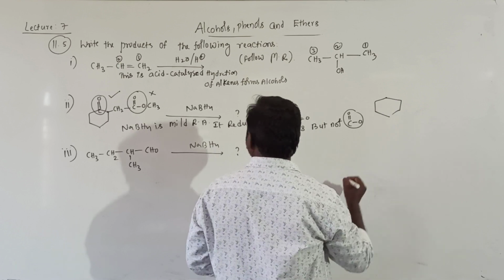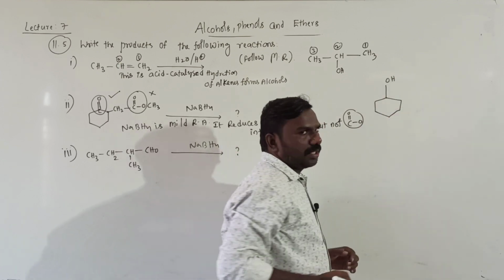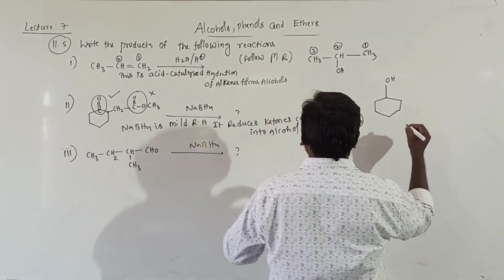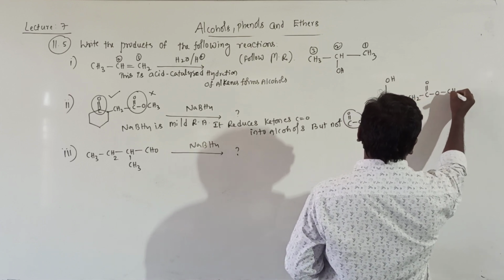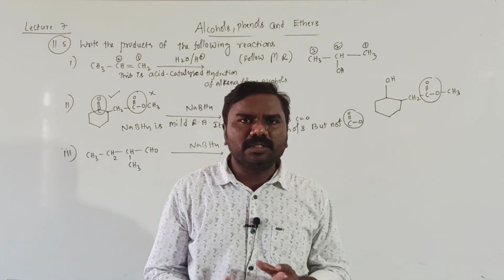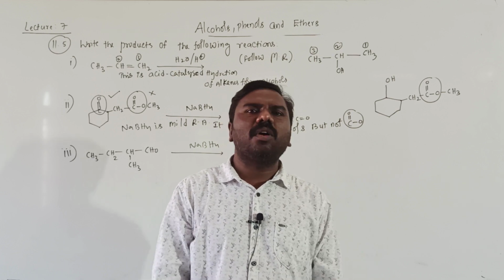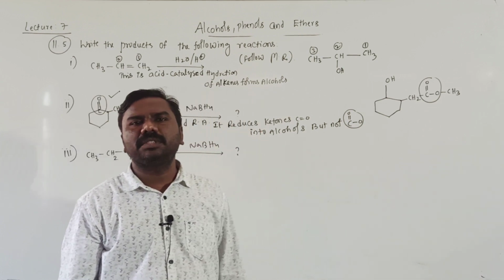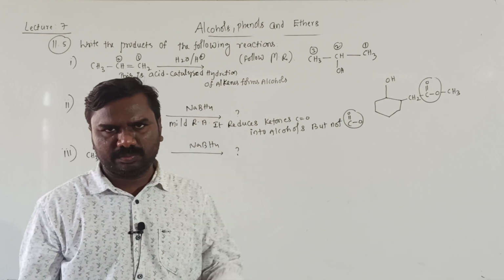Then the answer is: double bond O converted into single bond. Here H is added, and addition of H is called reduction, that's why it is called a reducing agent. Then the rest of the part will be as it is, no change. It will not be affected by NaBH4. To reduce an ester group COO, a strong reducing agent is required. NaBH4 is a mild reducing agent. That's why it only reduces C double bond O but not COO.